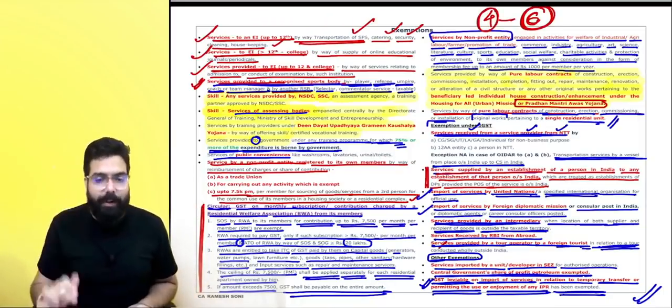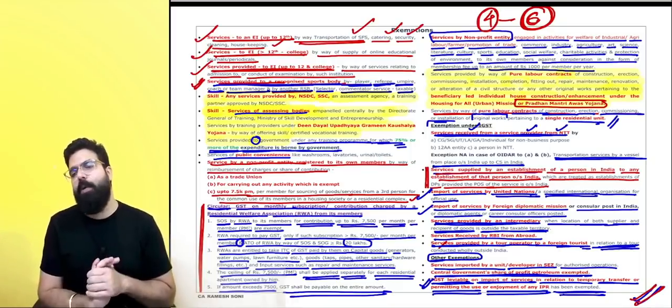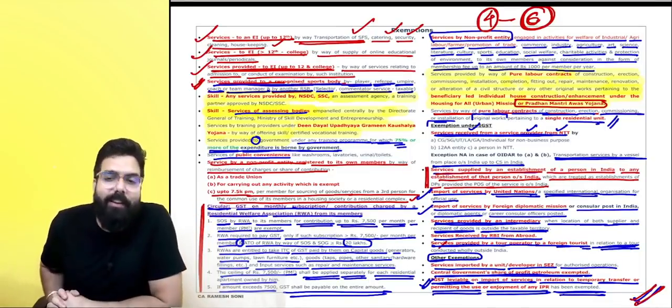Now in this chapter, in this exemption chart, wherever you see green, those are very very important points. You can't leave them at any cost, right everyone? Yes sir, point is clear. I will close my discussion on the chapter of exemption over here. Now all you have to do is solve Q&A and you are done with the chapter. I'll close my chapter of exemptions over here, everyone.